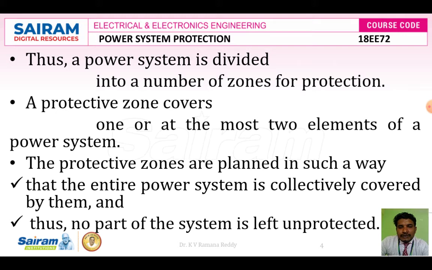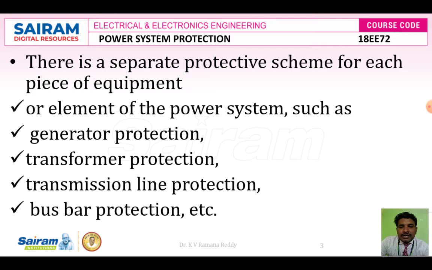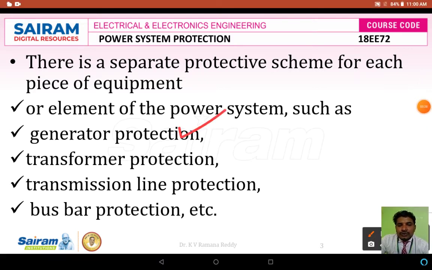Whenever we provide protection in an individual manner, the system is divided into a number of zones of protection. Providing protection in an individual manner is called zones of protection, because we divide our power system into various zones like generator zone, transformer zone, transmission line zone, distribution line zone and bus bar zone.